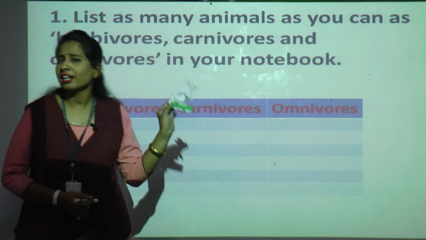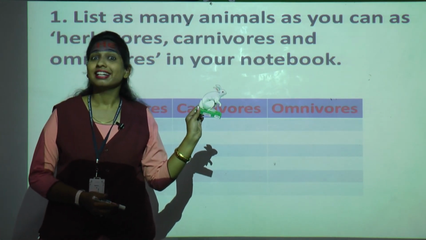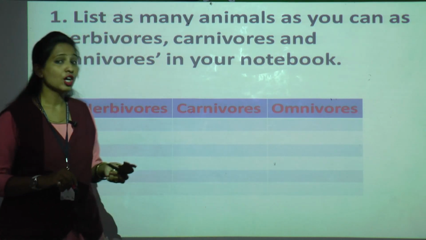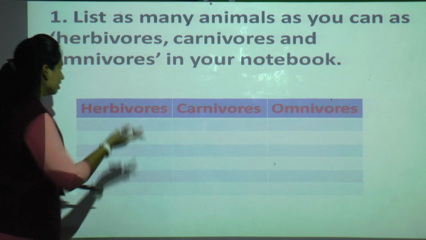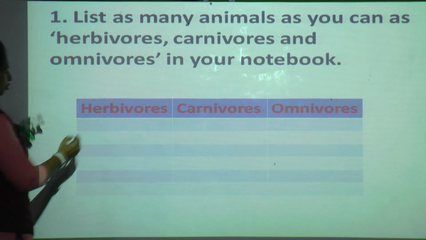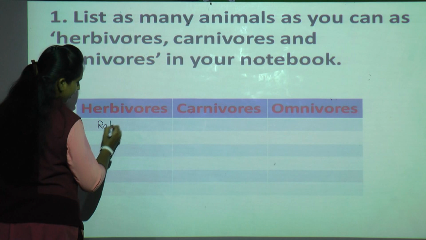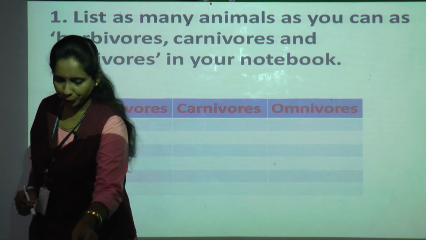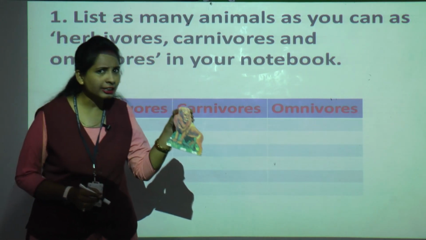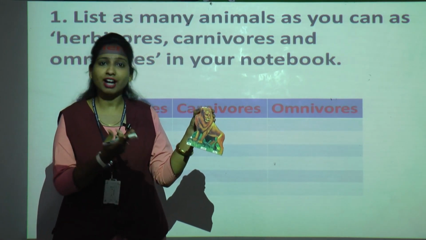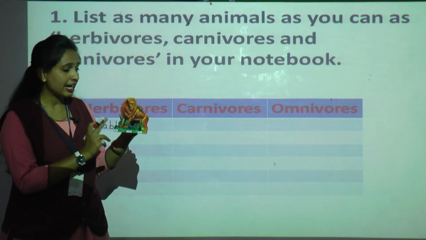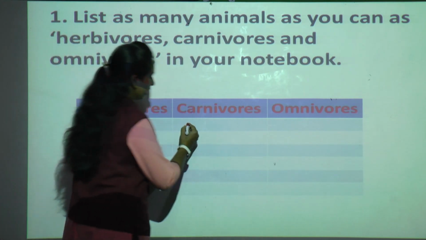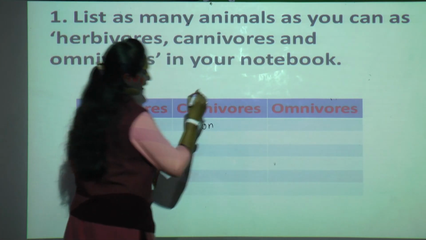Okay. Now rabbit. What does a rabbit eat? Yes, carrot. Correct. What is carrot? Carrot is a plant product. So plant eating animals are called herbivorous. Correct. So I will write here rabbit in herbivorous. Okay. Now one more example for you. The lion. What does a lion eat? Lion eats flesh of other animals. So flesh eating animals are called carnivorous. So lion's name will come in carnivorous.